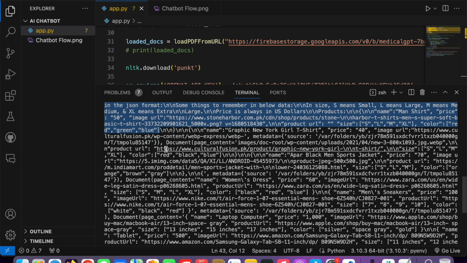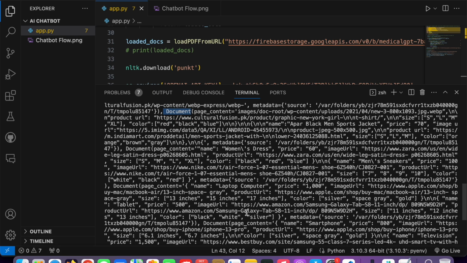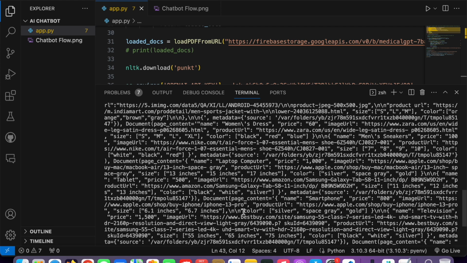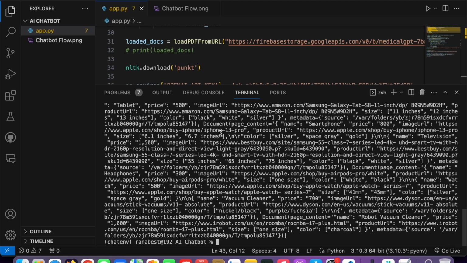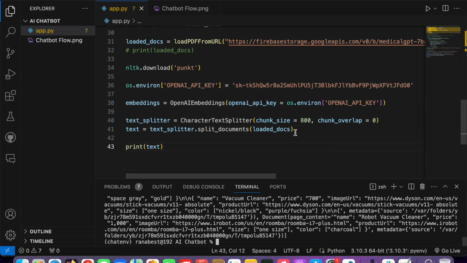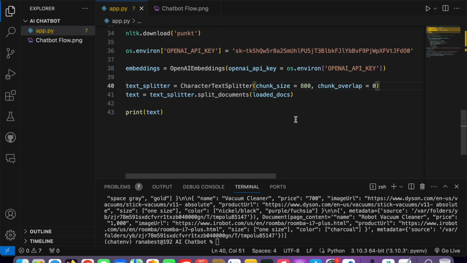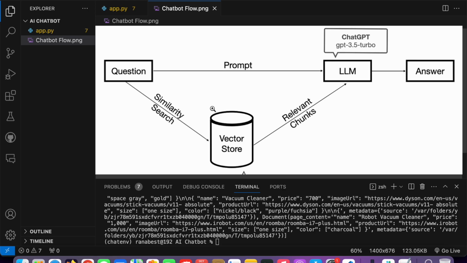You can see another chunk starts from here, document. I think I made a mistake previously. So it started from here, and in the same way you can find it elsewhere as well. Another chunk starts from here. This is how it was divided into different chunks. So we did it successfully up to this point. Now we have converted our data into chunks. Going back to this diagram, we converted our data into chunks.